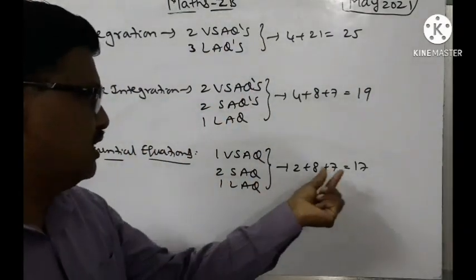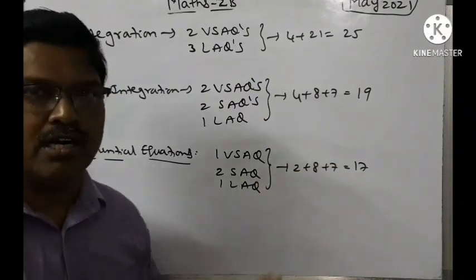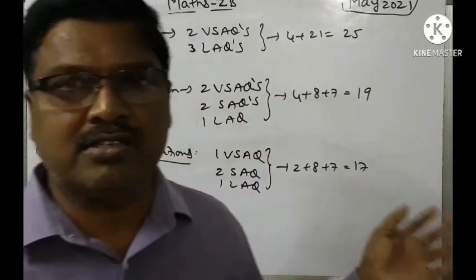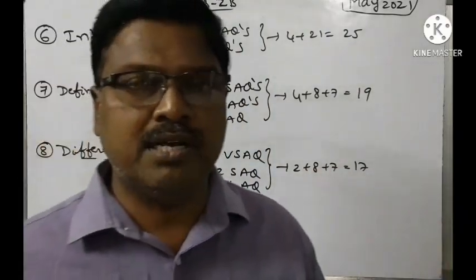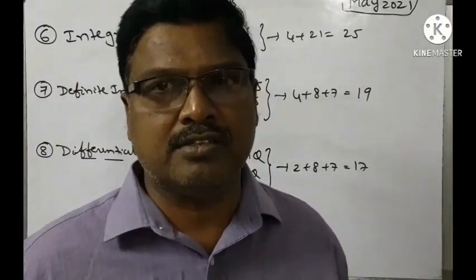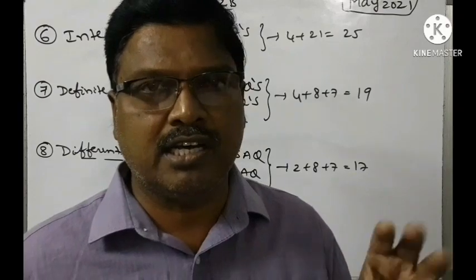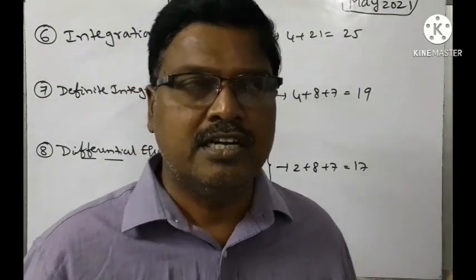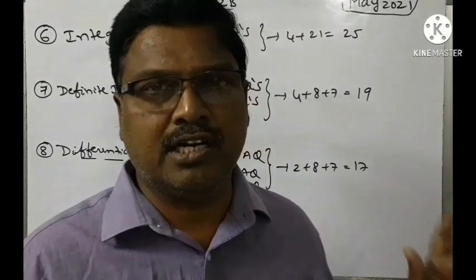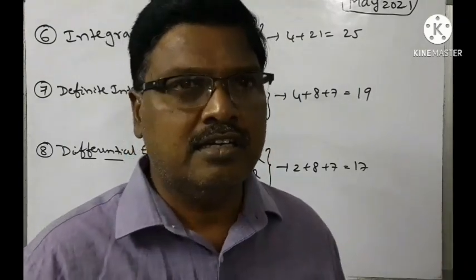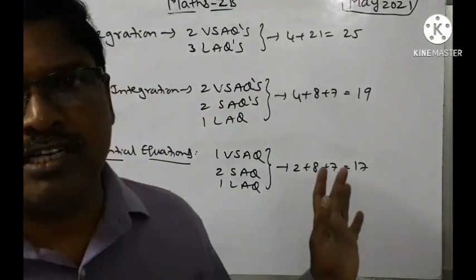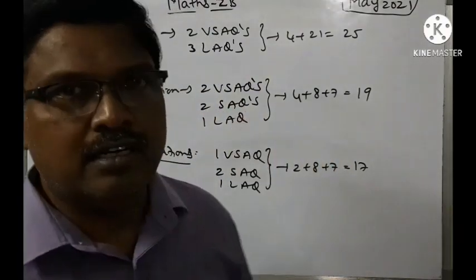Why? Because 2 SAQs, 1 LAQ and 1 VSAQ, according to the model paper given on the TSBIE website. Whatever I have discussed is completely based only on the model paper analysis, whatever they kept on the TSBIE website. I am just analyzing the model paper. I am not sure whether you are going to get exactly like this, but this is according to the model paper given on the TSBIE website. So concentrate and try to get good marks.